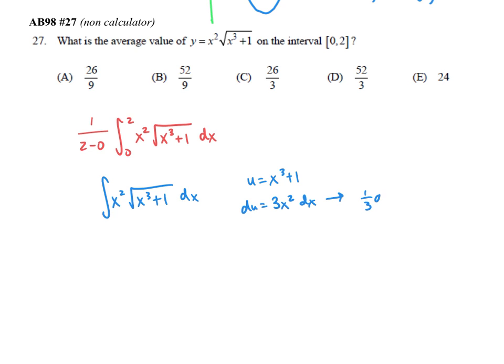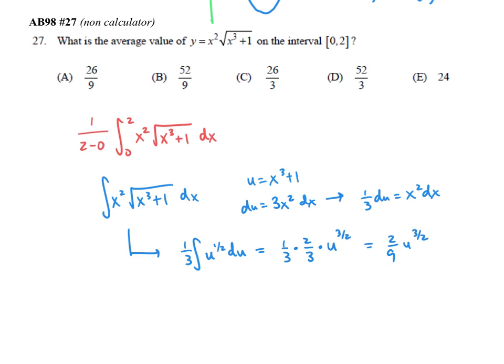We'll move that 1/3 over. Okay, so we have this integral in terms of u, which is u to the 1/2 power, or the square root of u, either way. That's going to be 1/3 times 2/3 times u to the 3/2, which is 2/9 u to the 3/2.